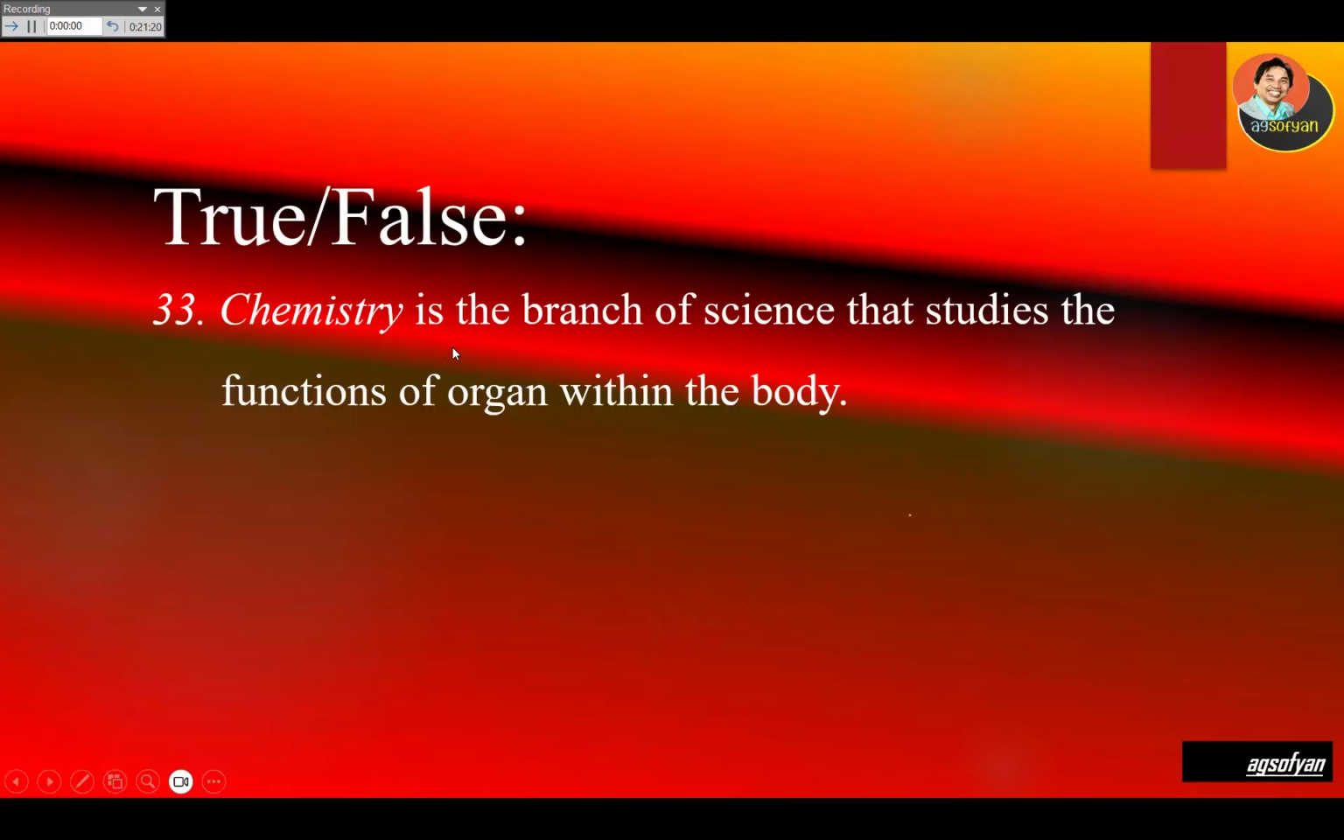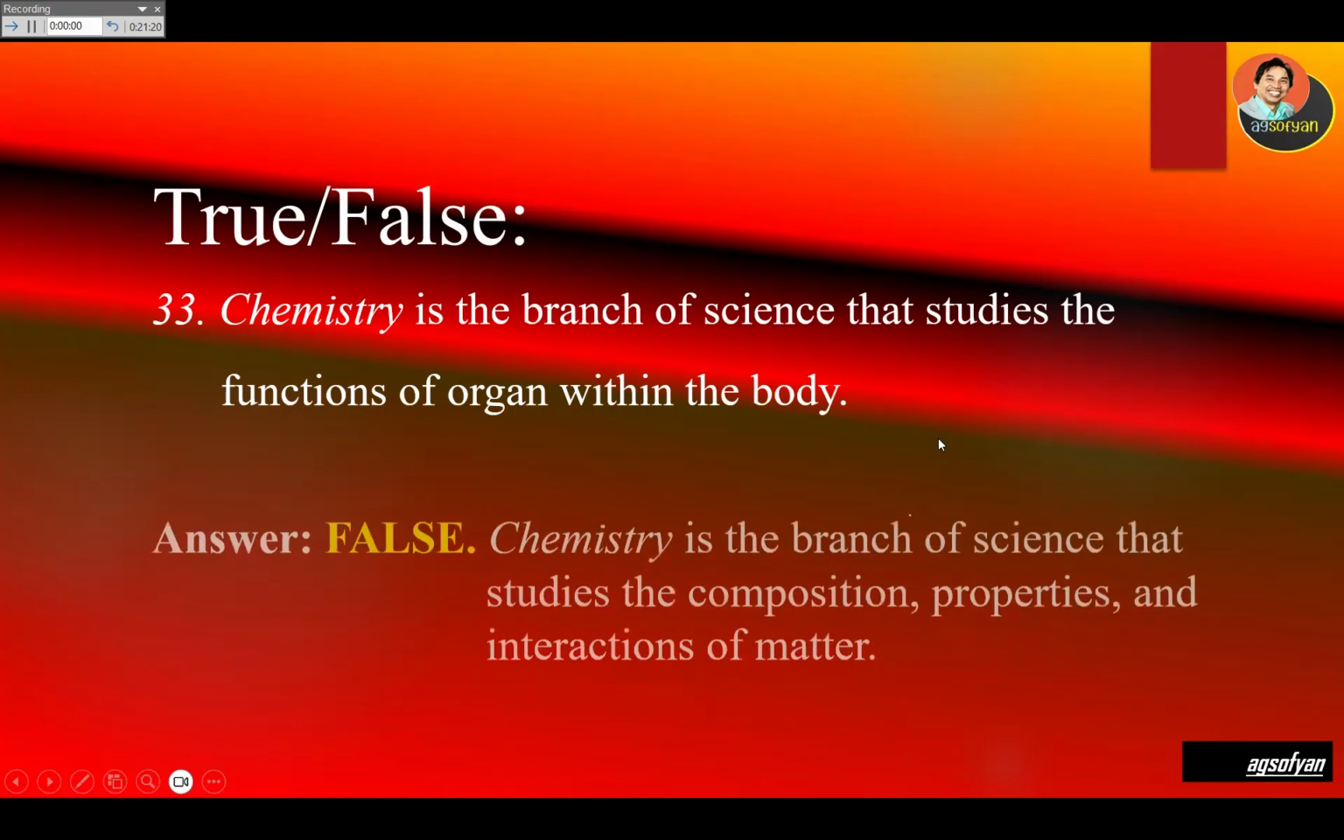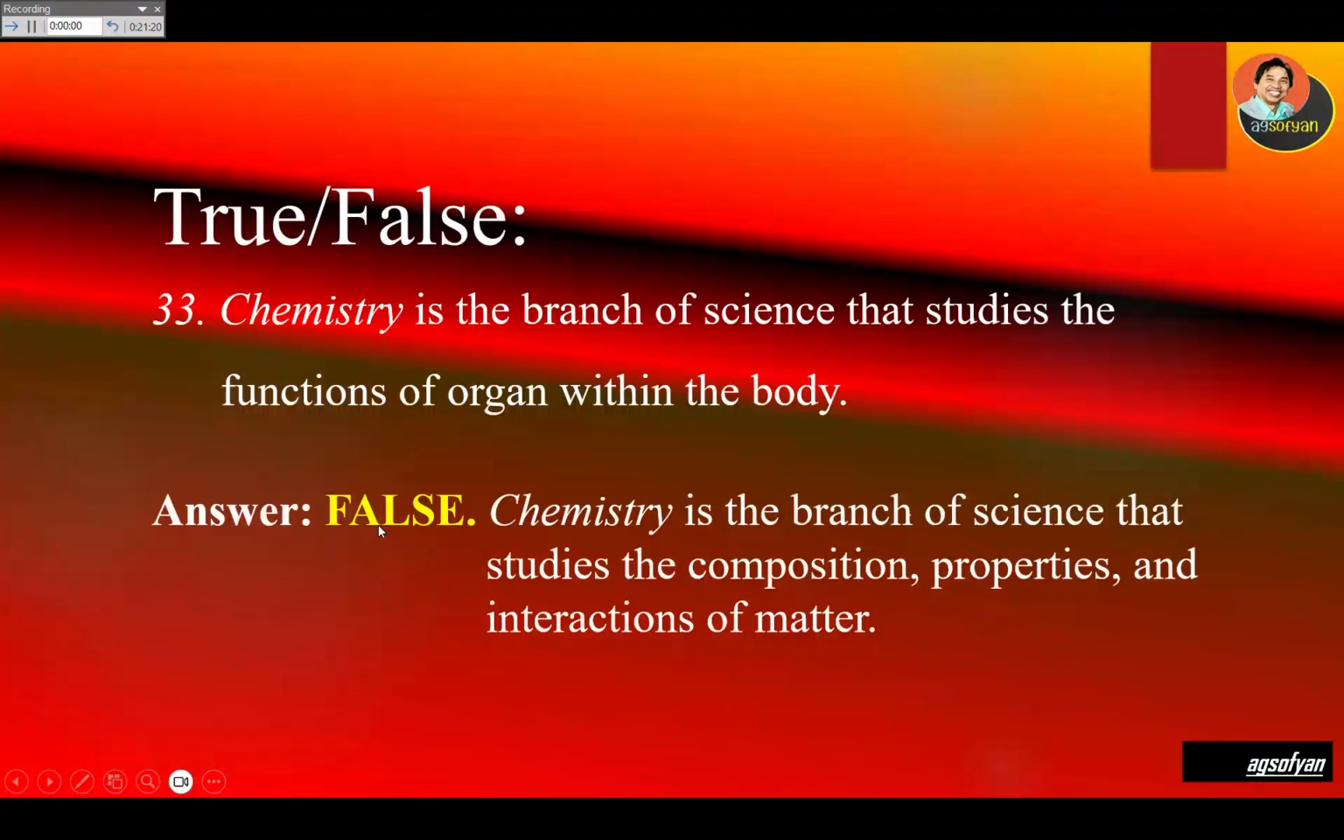True or false? Chemistry is the branch of science that studies the function of organs within the body. This is incorrect. The function of organs within the body is part of physiology. Chemistry is a study of matter. Okay, so it is false. Chemistry is the branch of science that studies the composition, properties, and interaction of matter.